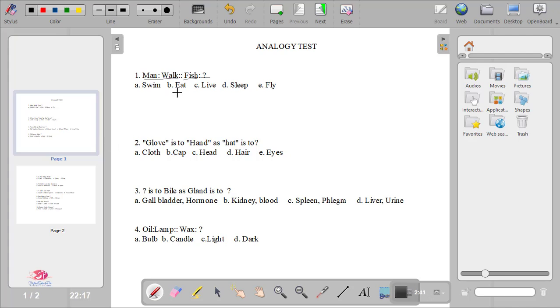So how does fish do the same thing? Fish don't have any car or train, right? So how do they travel in the water? They actually swim. So it is very easy. They don't eat, live, sleep, fly. Fish cannot fly. They are not birds. So the correct answer will be swim. Okay.